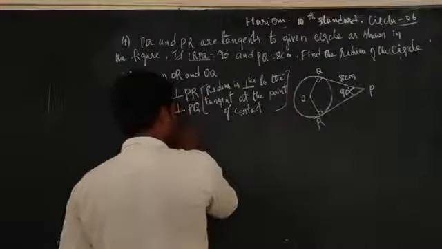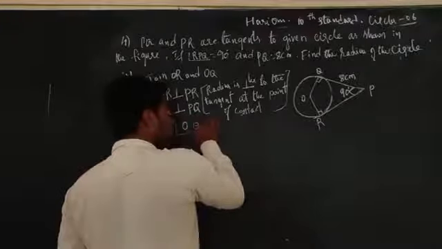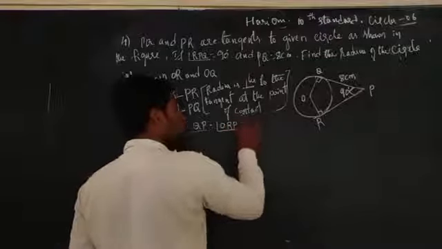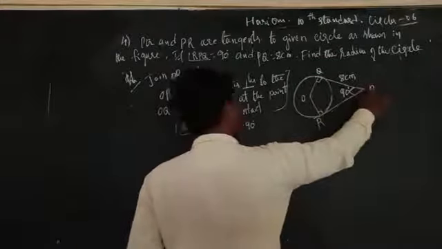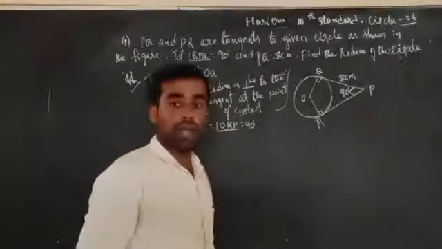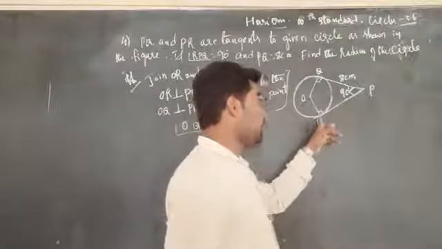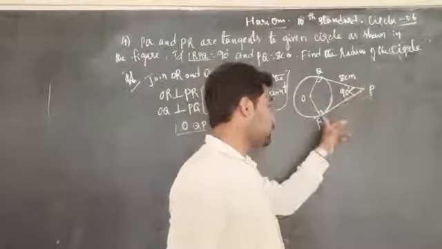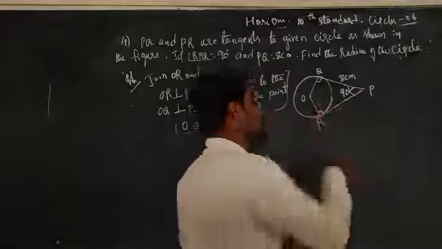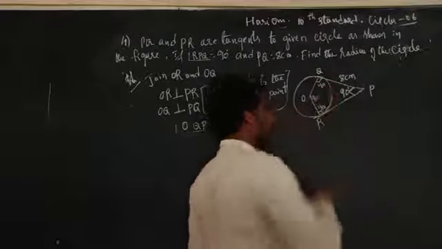Therefore, we can write angle OQP is equal to angle ORP, they are equal to 90 degrees. Now, OQPR is a quadrilateral in which three angles are equal to 90 degrees, so the fourth angle should be equal to what? 90.